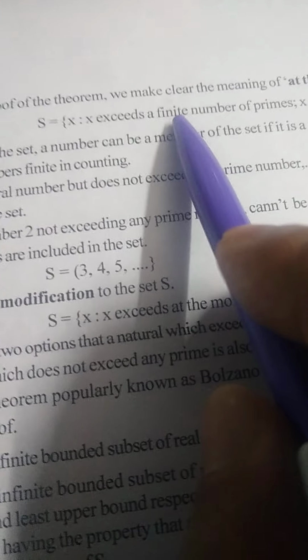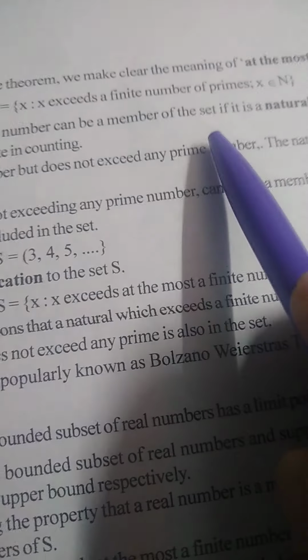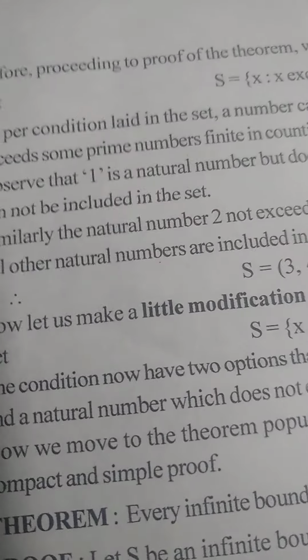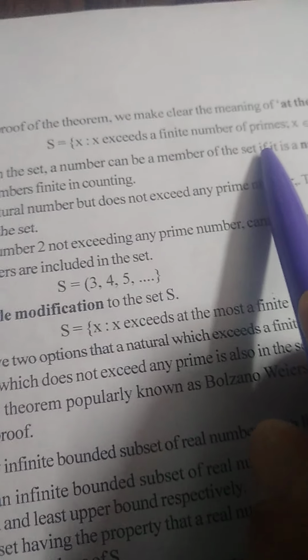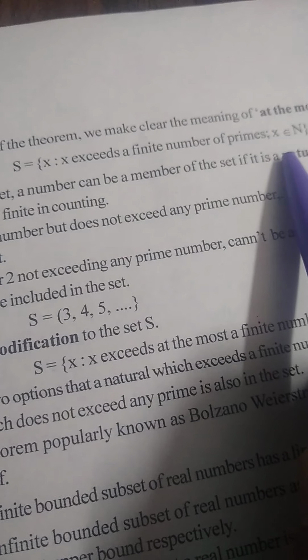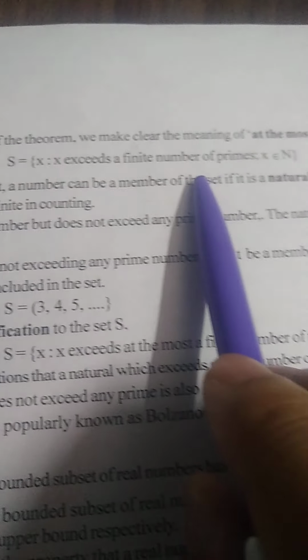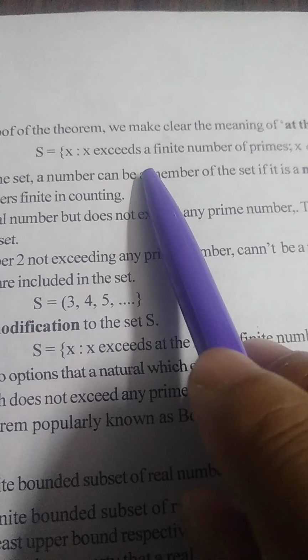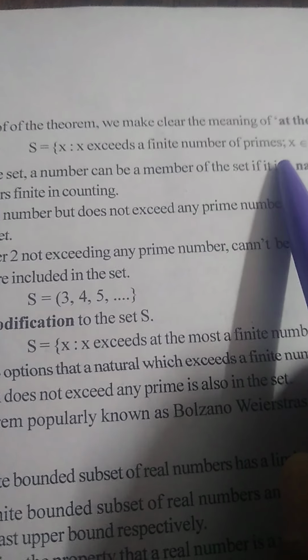Before proceeding to the proof of the theorem, we make clear the meaning of "at most", which we shall use in the proof of the theorem. So let S be equal to the set of X such that X exceeds at most a finite number of primes, where X is a natural number. The set S is the set of natural numbers for which the natural number exceeds a finite number of primes.